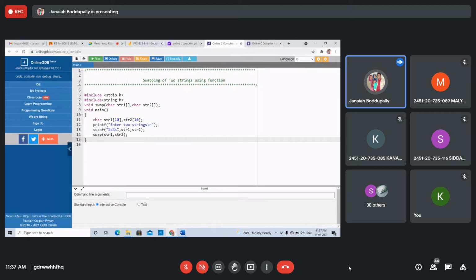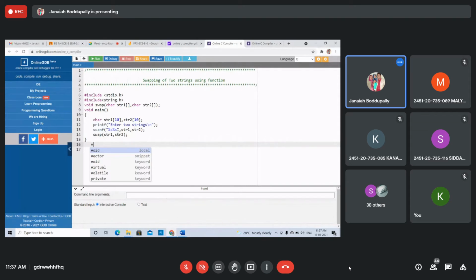After the main function, the function definition is how to swap. Void swap(string1, string2), right?